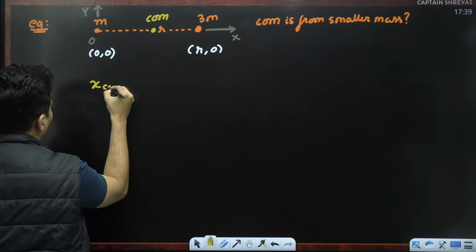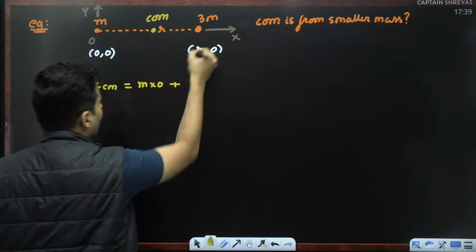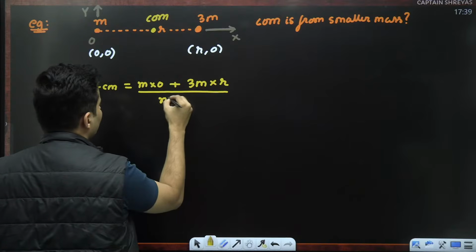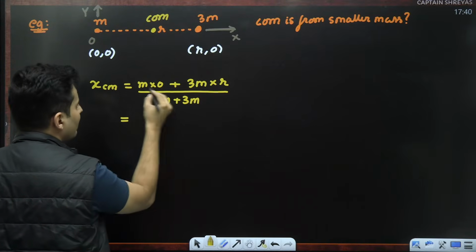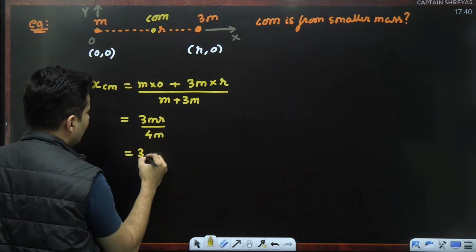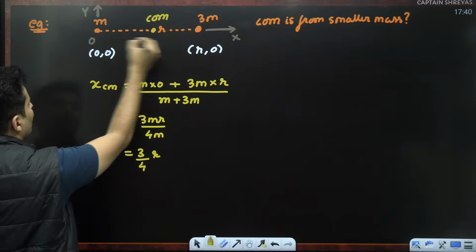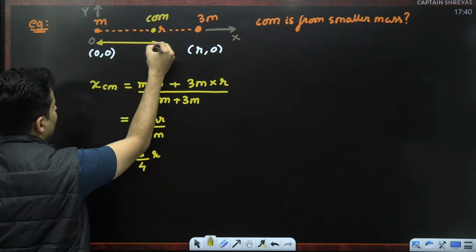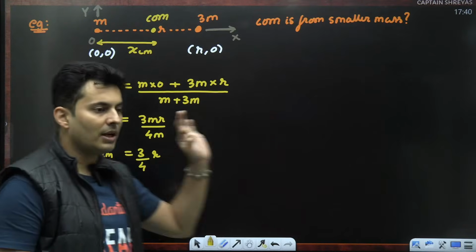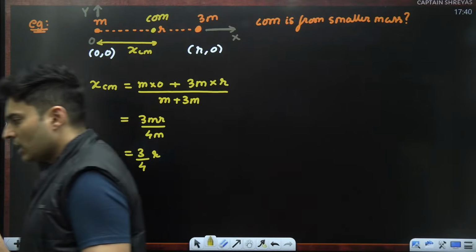The x coordinate of the center of mass will be m1 x1, so m multiplied by 0, plus m2 x2, so 3m multiplied by r, whole thing divided by this mass plus this mass, which will make it nothing but 3mr divided by 4m, which is basically 3 by 4 times r. That is your x coordinate of the center of mass, which is also the distance from here, from the smaller mass. So the distance from the smaller mass is 3r by 4. Very straightforward. Simple? Clear? Can we go ahead?